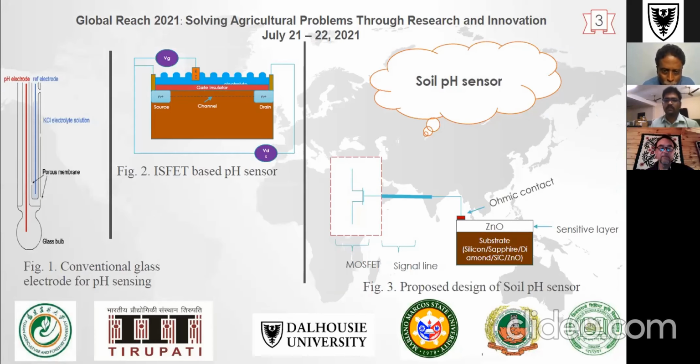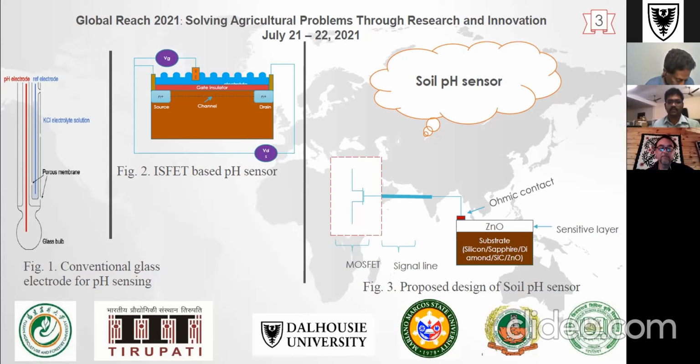Coming to the soil pH sensor, soil pH is an important parameter of soil health. It directly affects plant nutrient availability, soil microorganism activity, and crop yields. Normally, soil pH is measured with a slurry of soil mixed with water, or with 0.01 molar calcium chloride solution.